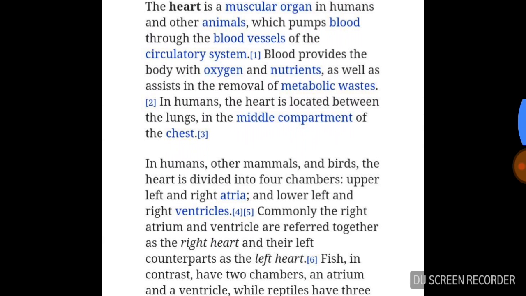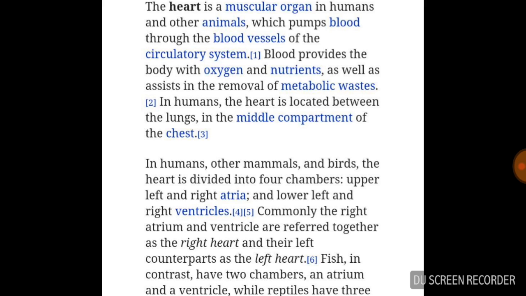As we know, the heart is a muscular organ. Muscular organ means the whole heart is a muscle, fully made of muscle. Not a single bone is present in it, and it is present in humans and other animals. It pumps blood through the blood vessels of the circulatory system.